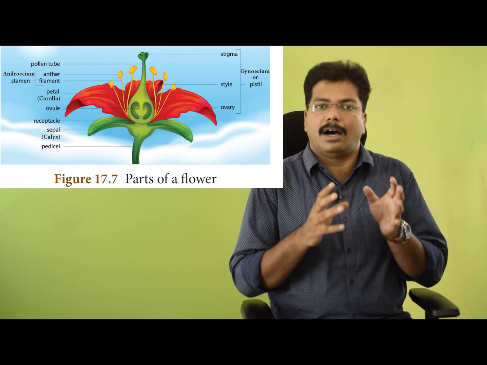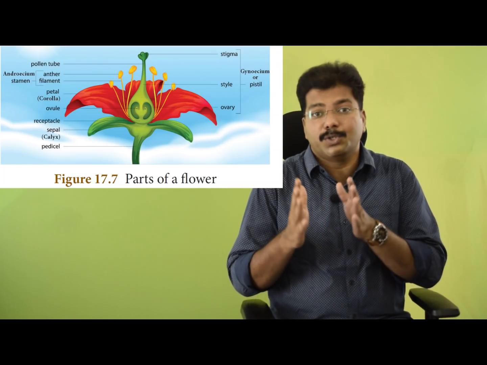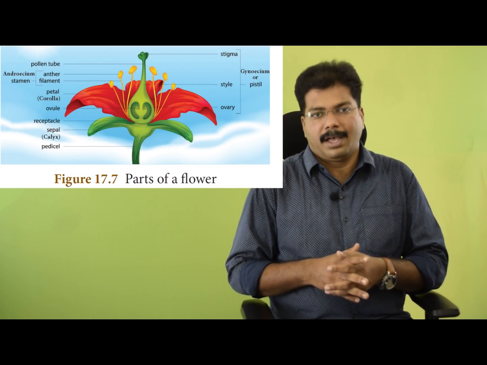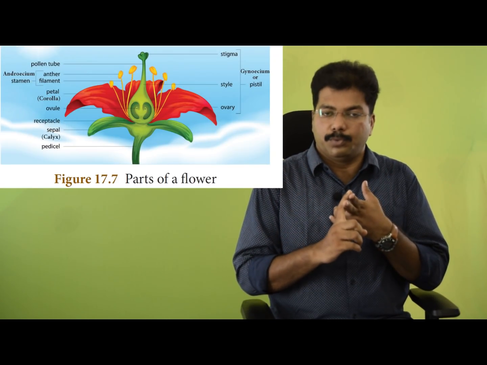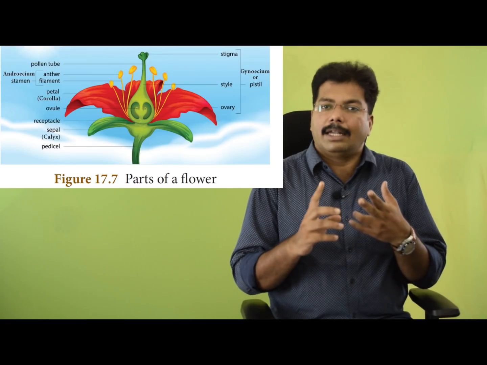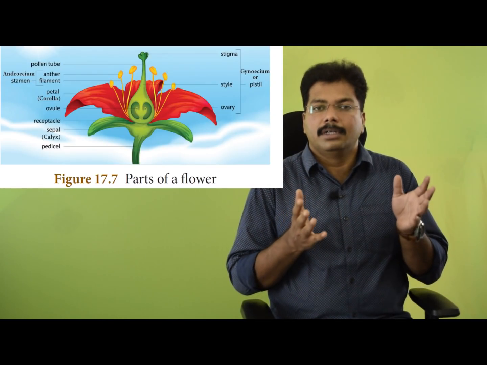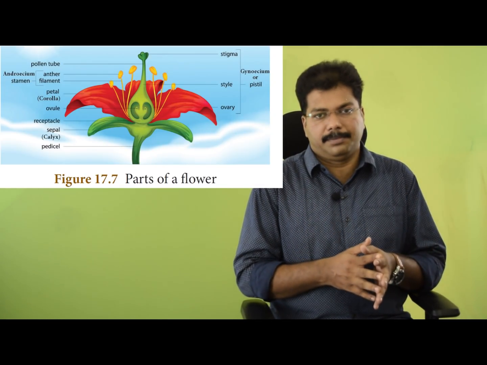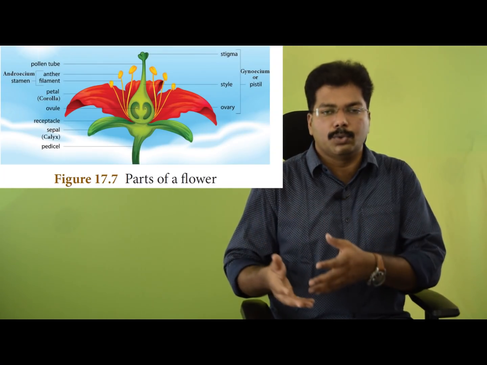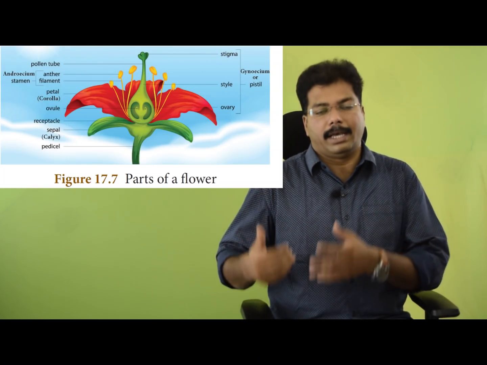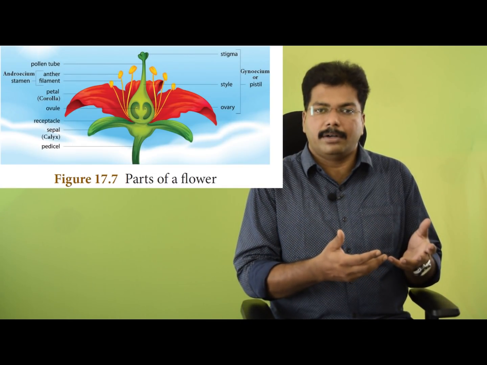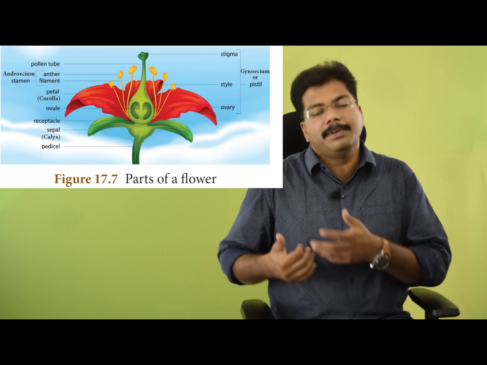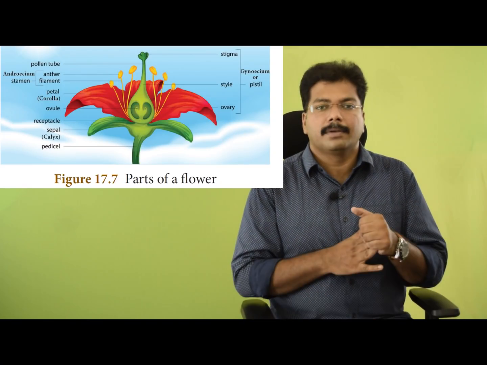These flowers are a modified shoot. That is the thing you should remember first. And this flower that has 4 parts, the first 2, calyx and corolla, are not directly taking part in the reproduction in plants. So let's start with the other 2, androecium and gynoecium. Androecium is the male part inside a flower, and gynoecium is the female part of the flower.